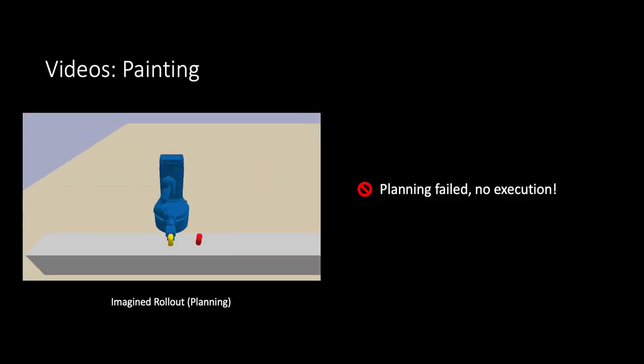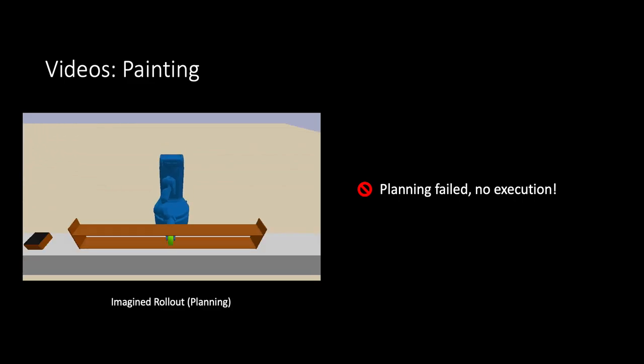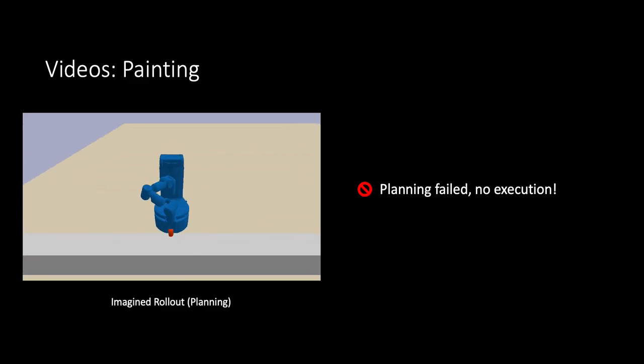Second, we have the painting domain. The goal here is for the robot to wash, dry, paint, and place some objects into the shelf, and one into the box. The box lid is initially closed, which the symbolic planner does not know about. So the first symbolic plan that the robot tries to refine is one where it can place an object into the box without having to open the lid first.